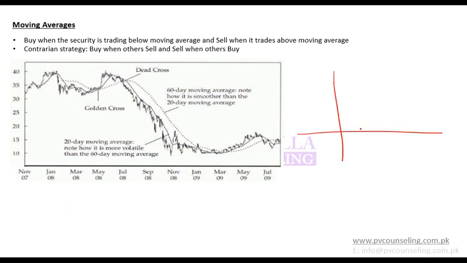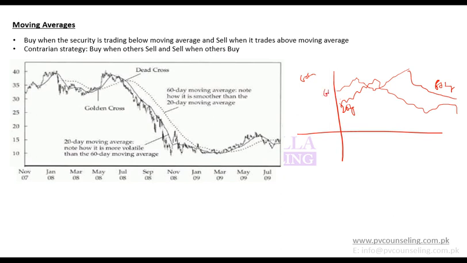So you can plot moving average with any number of days: 60 day, 20 day, 30 day, 90 day, whatever. So if, for example, I plot a 20-day moving average, it will be something like this. Now let's say that I also plot a 60-day moving average, and let's say that 60 day comes out to be like this, and something like this. This is 60 day.